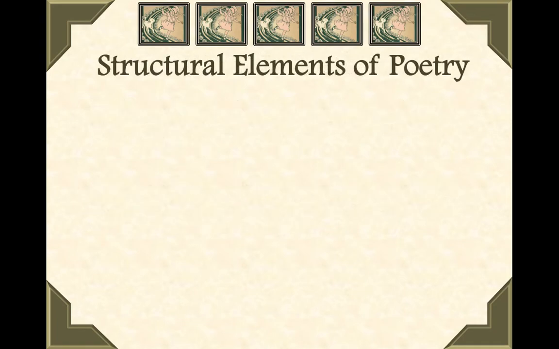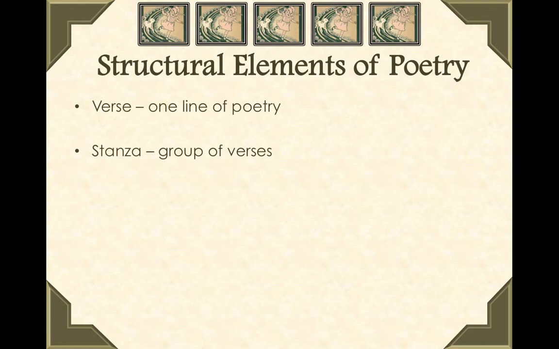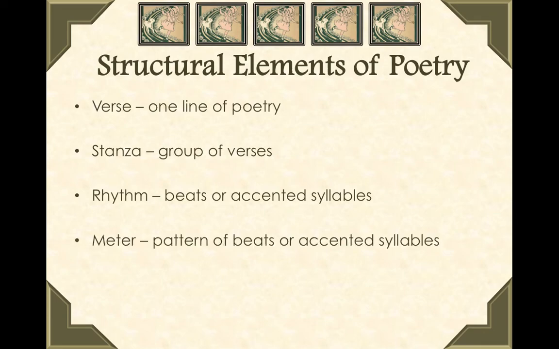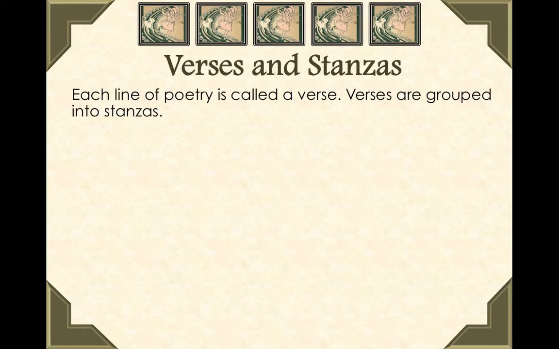Structural elements of poetry. A verse is 1 line of poetry. We don't have sentences and paragraphs in poetry. In poetry, we have a verse, which is a line of poetry. Stanzas are a group of lines or a group of verses in a poem, often about a common topic or focus. It can have rhythm, which means beats or accented syllables. It can have meter, which is a pattern of beats or accented syllables, and rhyme, syllables or sounds that sound similar.